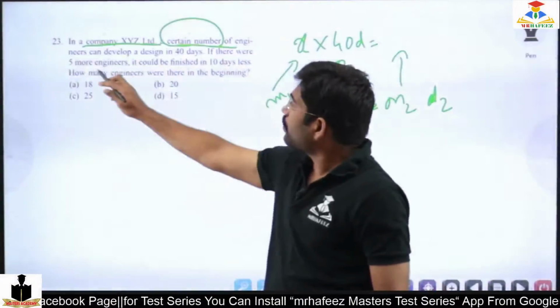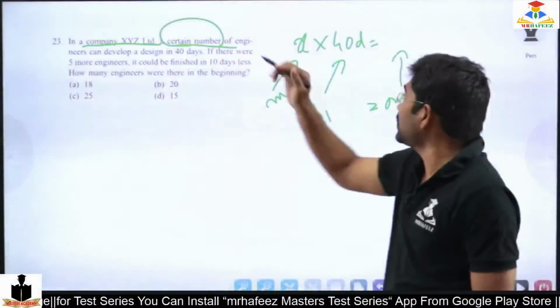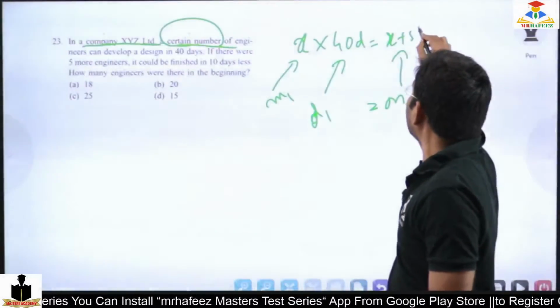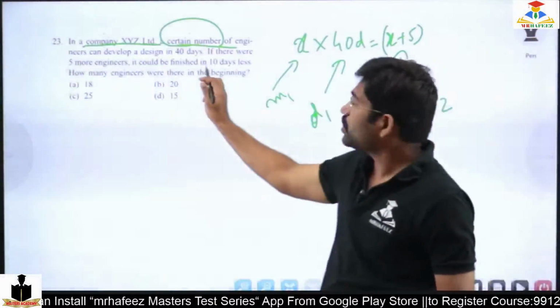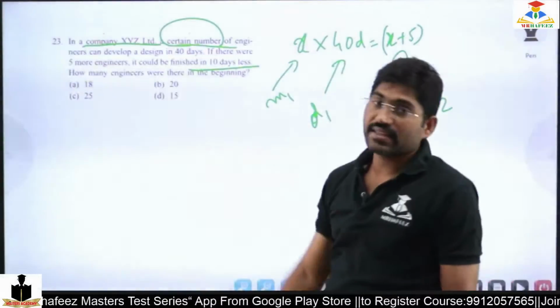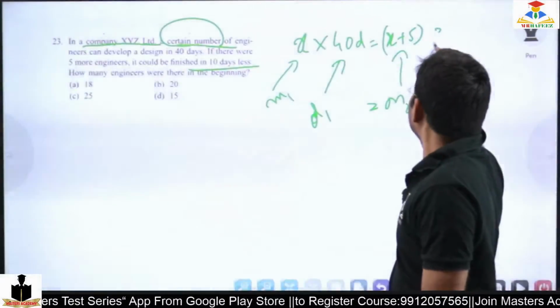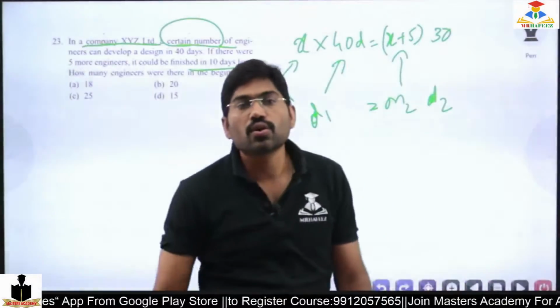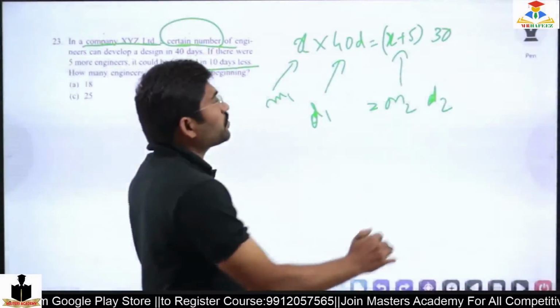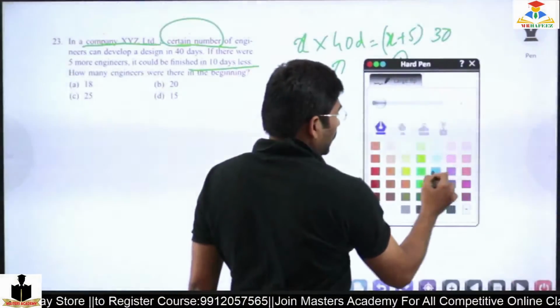If there were 5 more engineers, that means X plus 5. And D2 is 10 days less, 40 minus 10 is 30. So 40X equals (X plus 5) times 30.